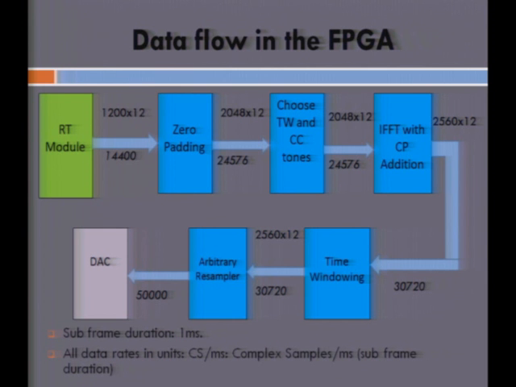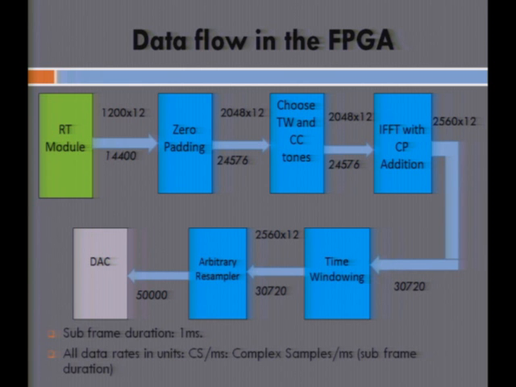In the IFFT block, this converts the symbols to time domain samples. It is performing an IFFT, and the size of our IFFT is 2048. And like I said, we use a cyclic prefix length of 512. So this block performs the IFFT and adds the cyclic prefix as well. The output of this block is now a longer length sequence: the number of subcarriers within a single OFDM symbol is now increased to 2560. And 12 of these OFDM symbols within a subframe amount to 30.72 mega samples per second, which is dictated by the LTE standard.